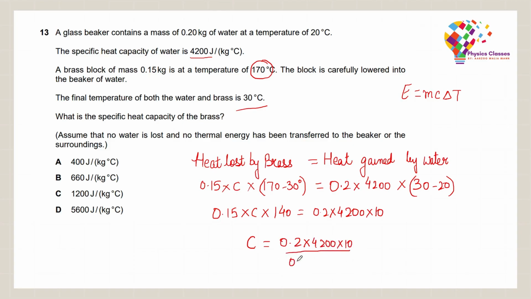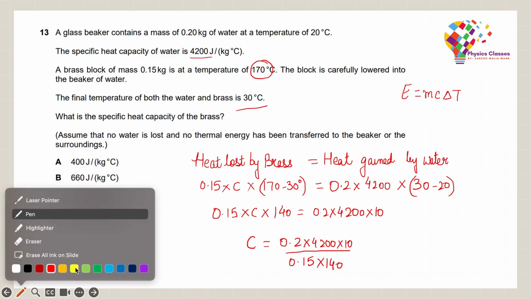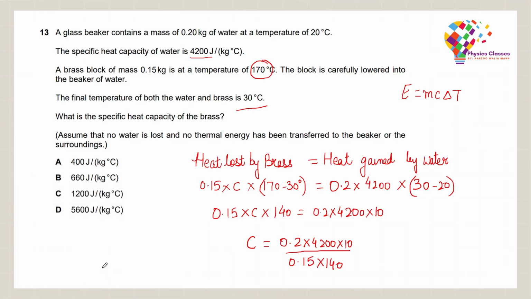Now let us just put this on the calculator and find out how much it is. This gives me a value of 400 joules per kg degree Celsius. So the correct answer would be option A.